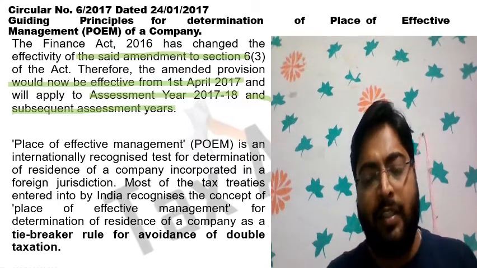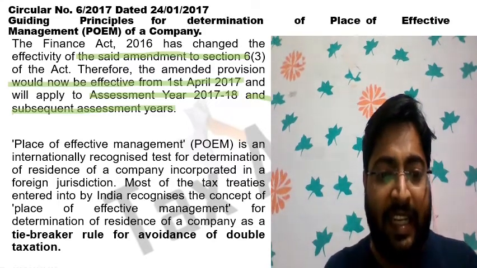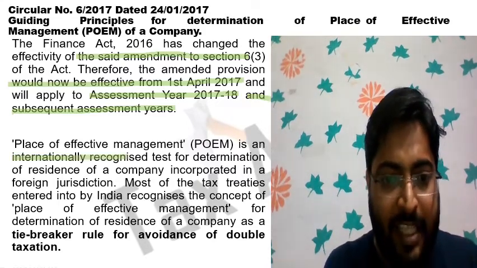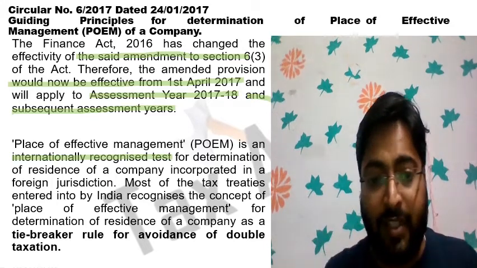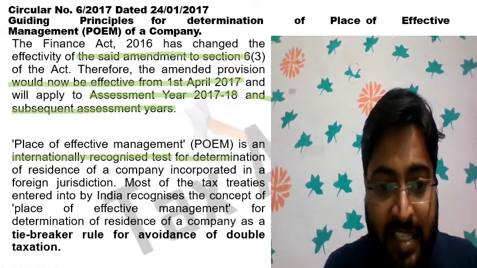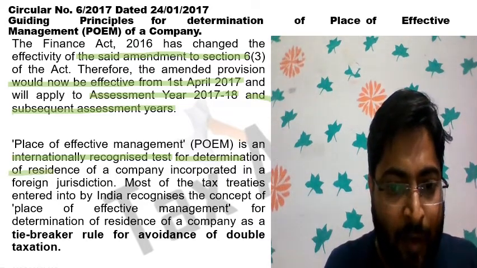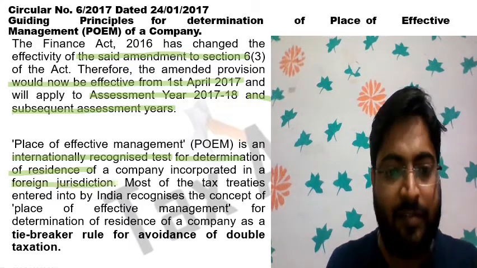The place of effective management is an internationally recognized test. This POEM concept is internationally recognized for determination of residential status of a company incorporated in a foreign jurisdiction.